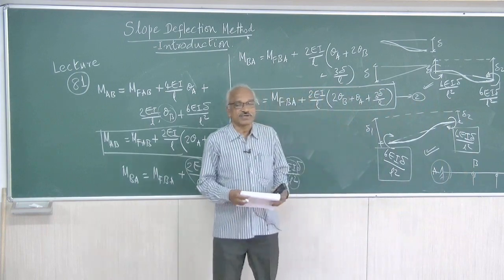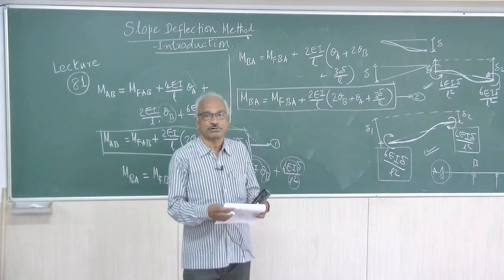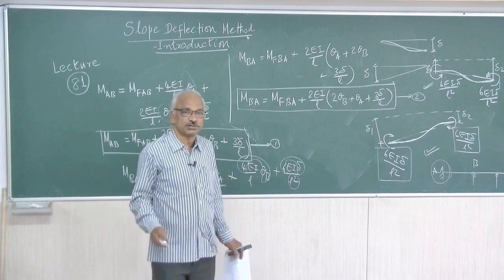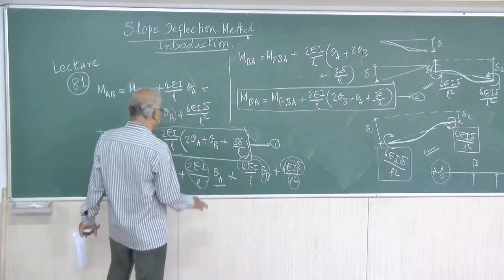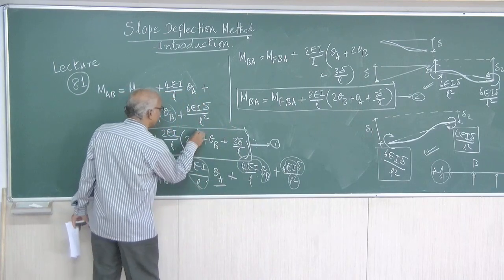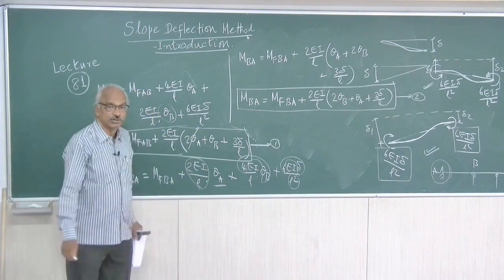The effect of fixing is to make the end slope equal to 0. Therefore, theta A will be 0. So write down the equation like this and cancel out theta A. Theta A equal to 0.